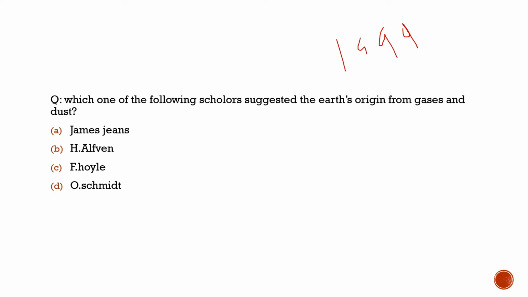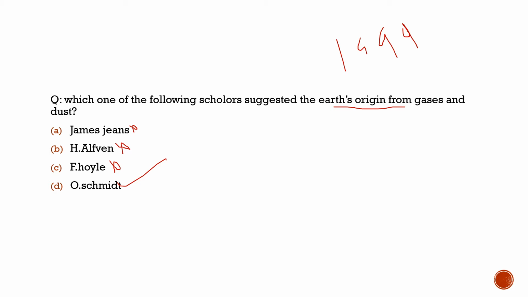Which one of the following scholars suggested the Earth's origin from gases and dust? Here we have to understand whose theory this was. Who suggested the Earth's origin from gases and dust? Was it James Jeans? No. Was it H. Alfven? No. Was it F. Hoyle? No. Is it definitely O. Schmidt? Option D is the correct option for this.